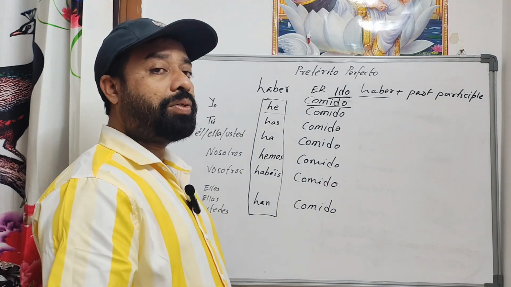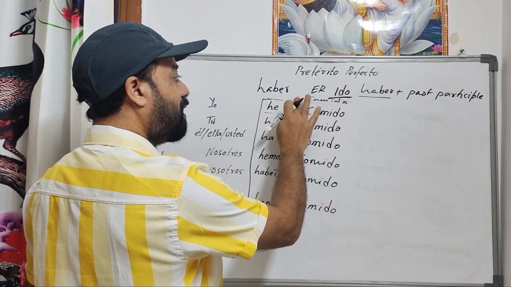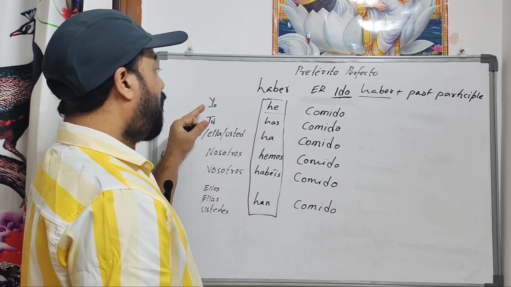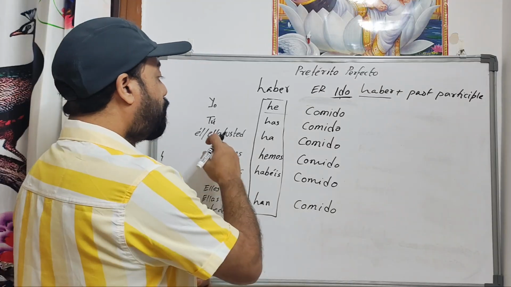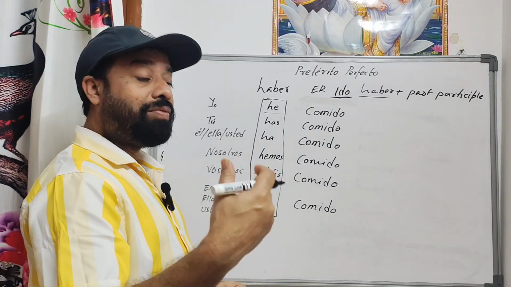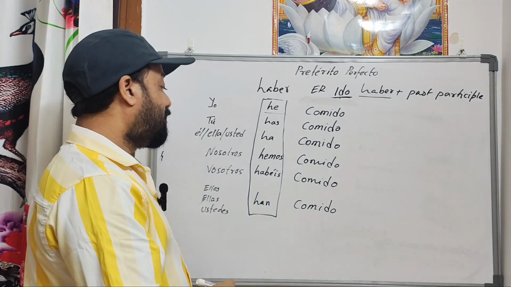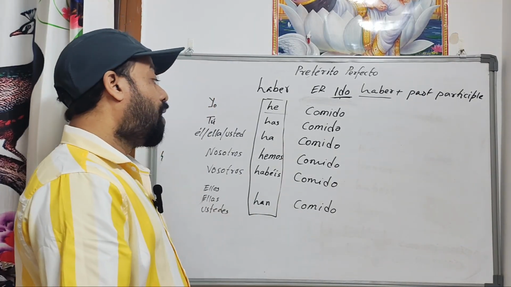So we need to know how to make the past participle form, which I already did here. I just erased this so it won't confuse you. So comido. Yo he comido, I have eaten. Tú has comido, you have eaten. Él ha comido, he has eaten. Ella ha comido, she has eaten.